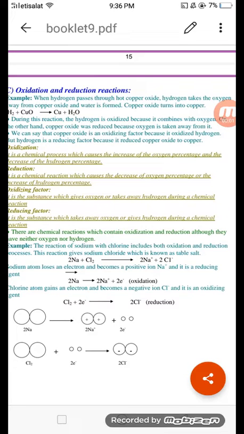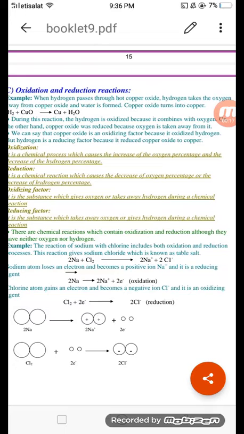Let's start with oxidation and reduction reaction. In oxidation and reduction reaction, we have two concepts, traditional concept and electronic concept. Let's start with traditional concept by giving and taking away oxygen or hydrogen.